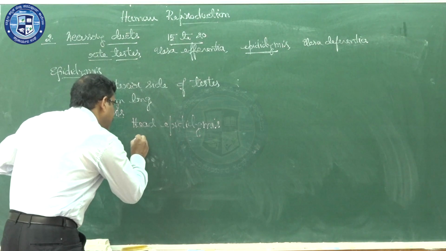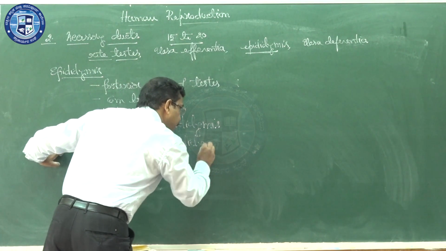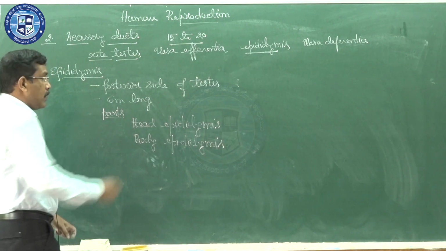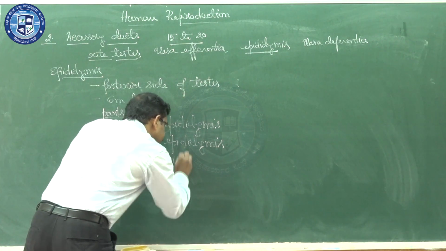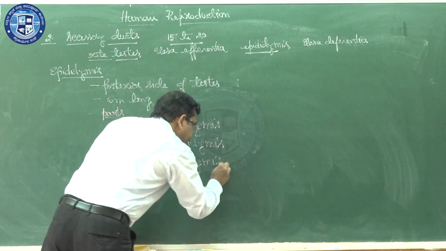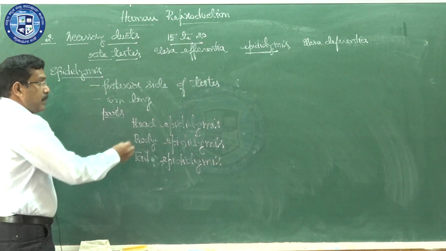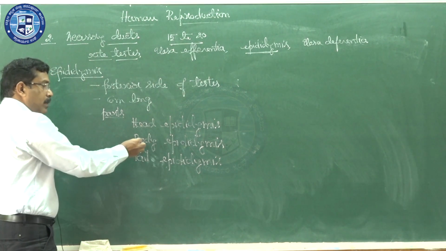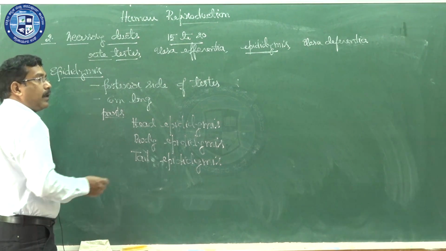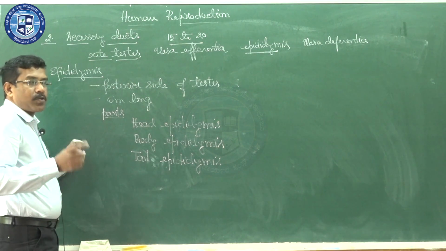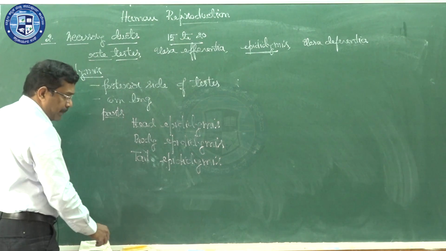This head epididymis continues as the body epididymis. Body epididymis continues as the tail epididymis. So there will be 3 parts for the 6 meter long epididymis: the head epididymis, body epididymis, tail epididymis. Other terminology also exists. Caput epididymis, corpus epididymis, cauda epididymis can also be used. But usually we use the terms head, body as well as tail epididymis.